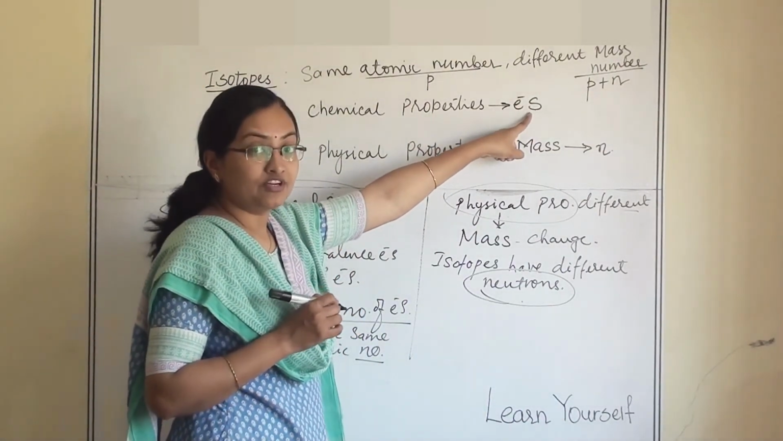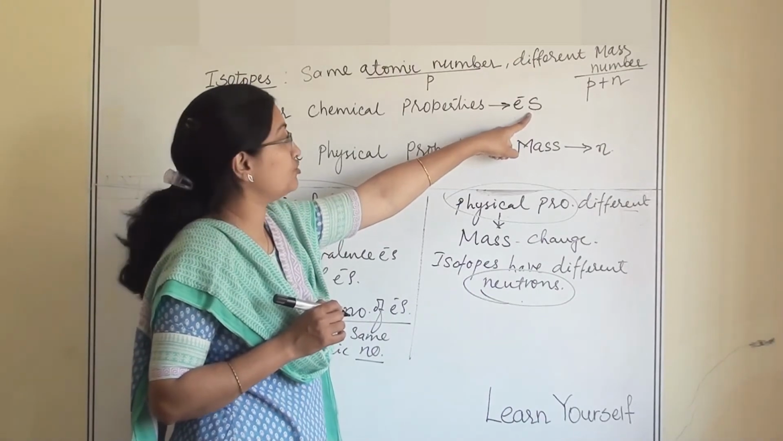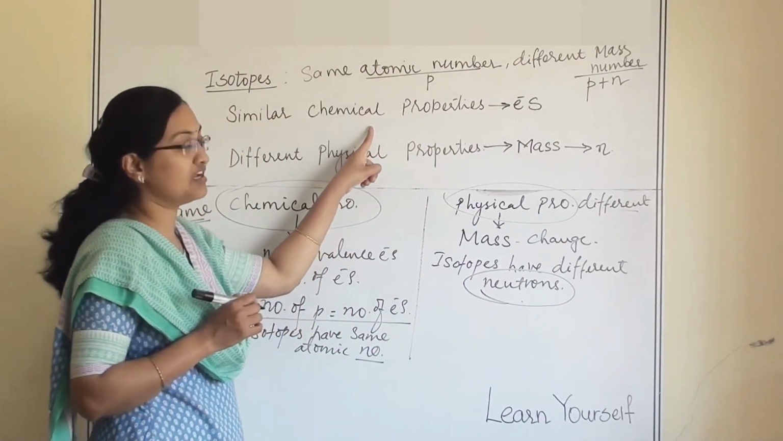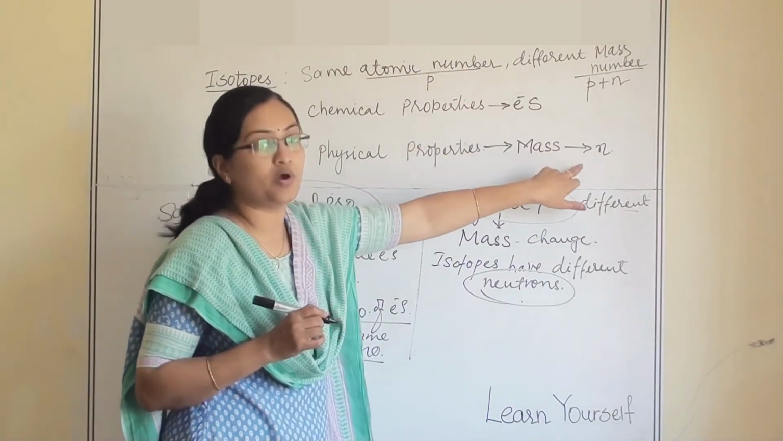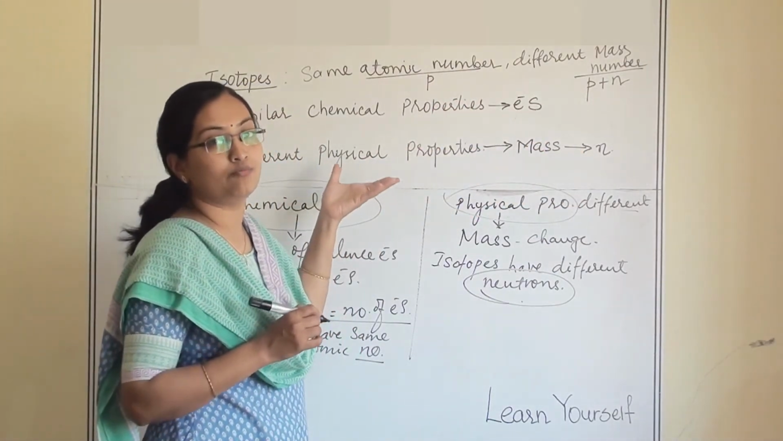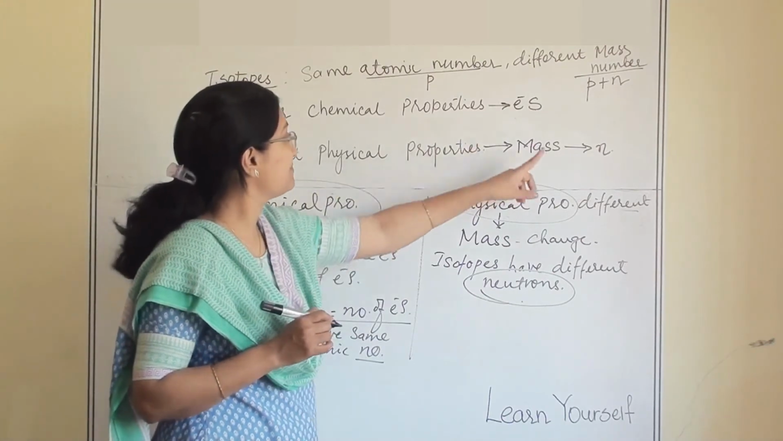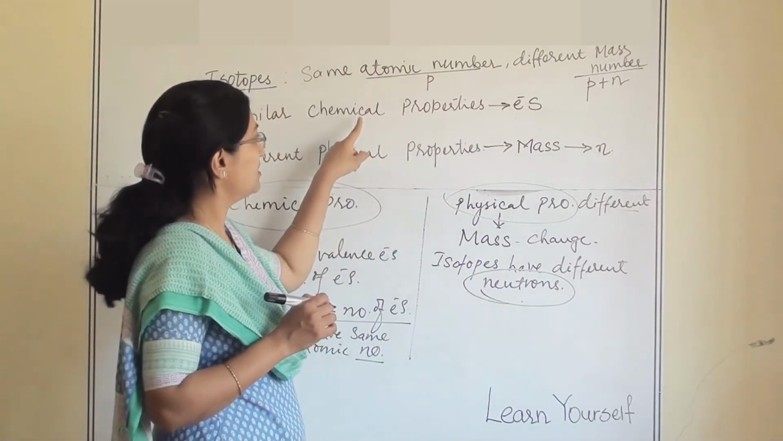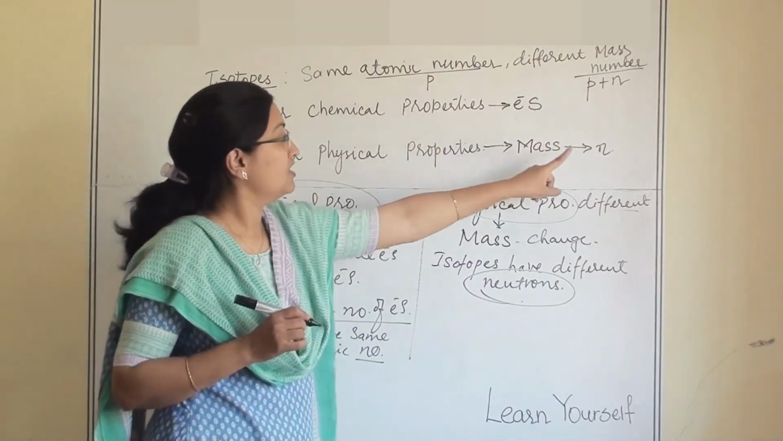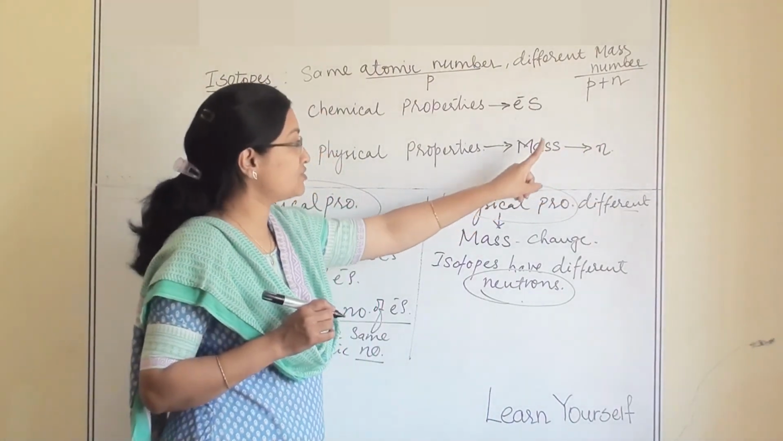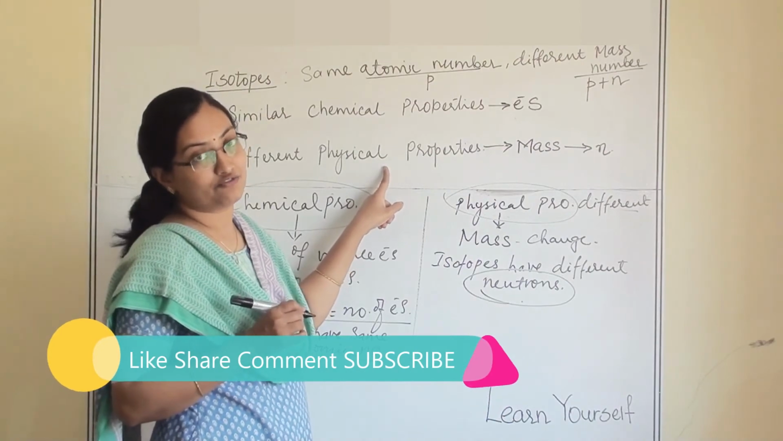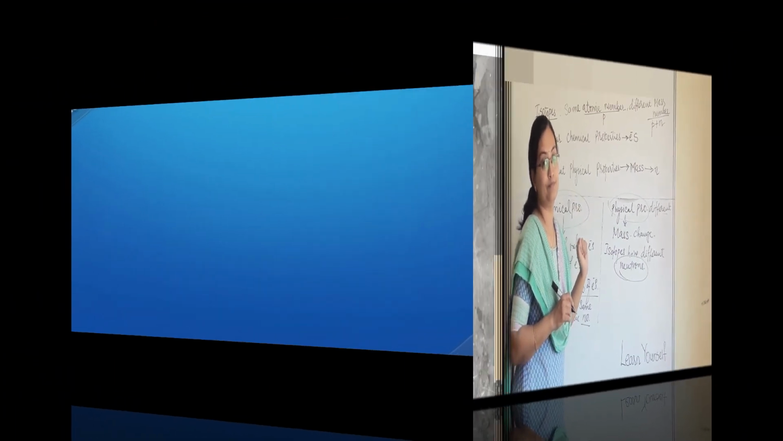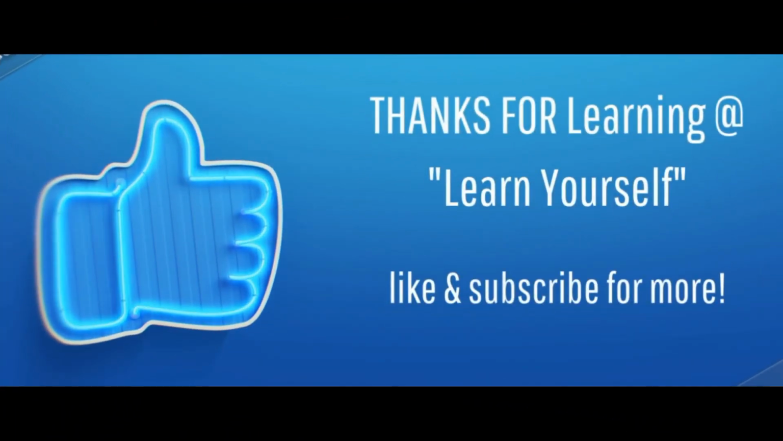Whereas the number of electrons is the same in the isotopes. They are the same, so that's why chemical property is the same. You need to remember only these two points, and based on that you can form your sentence. Electrons are the same, so chemical properties are the same. Neutrons are different, that's why mass is different, and that's why physical properties are different for isotopes.